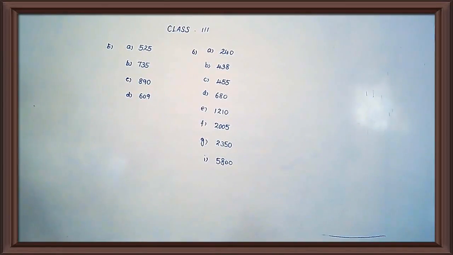B, 321, 312, 231, 132. Which is greater? 321 is the greatest number.